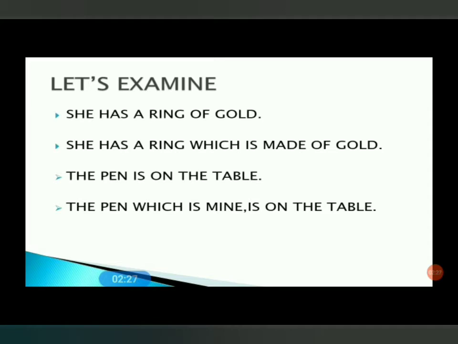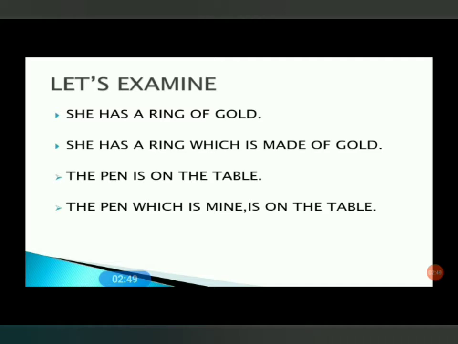The pen which is mine is on the table. We can see here this sentence has two subjects and two predicates, and each has its own predicate, meaning the two clauses have their own subject and predicate.